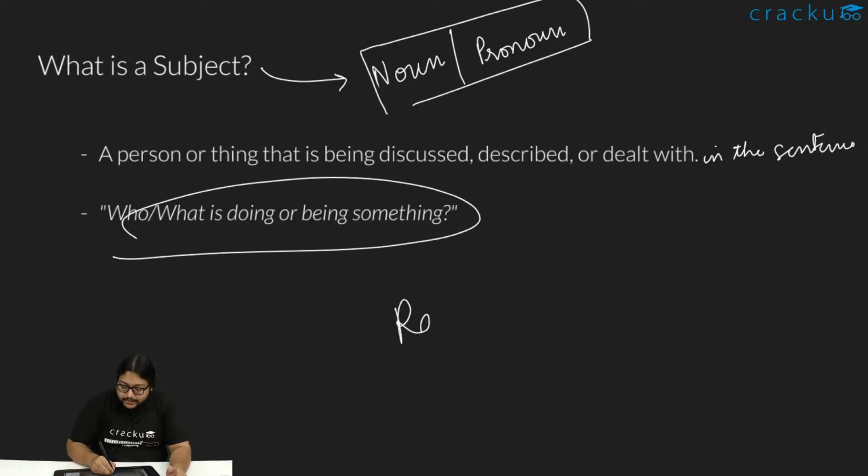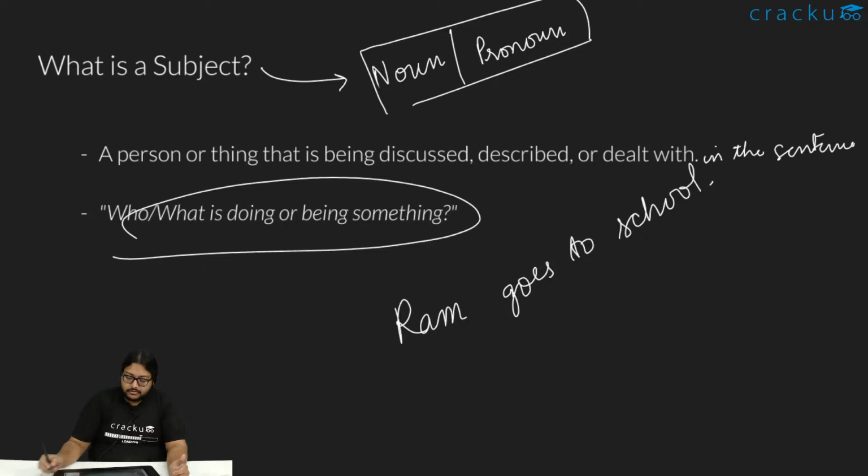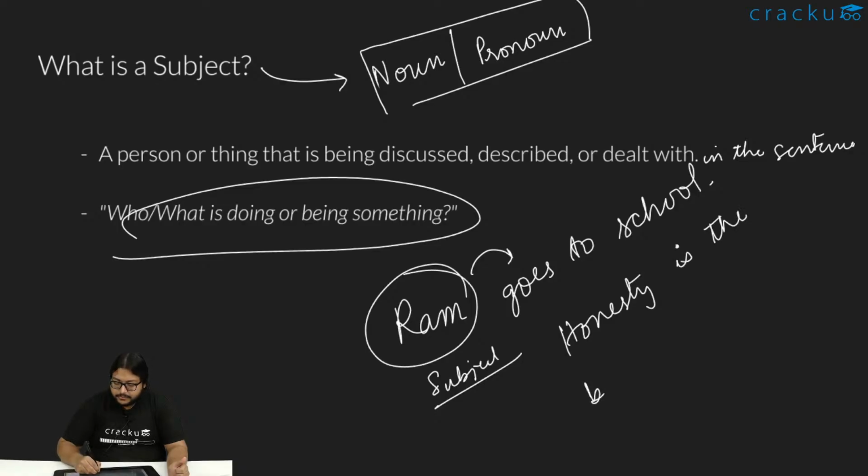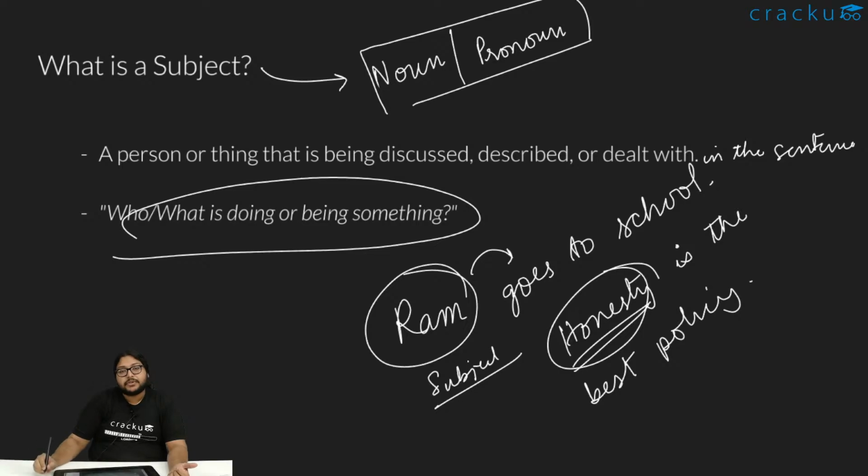Like when I write, Ram goes to school. What is this sentence about? Who is this sentence about, rather? This sentence is about Ram. The sentence is talking about what Ram is doing. So Ram becomes the subject of the sentence. So essentially whoever the sentence is about. Or when I say, honesty is the best policy. What is the sentence about? This sentence is about honesty. Honesty being the best policy, right?